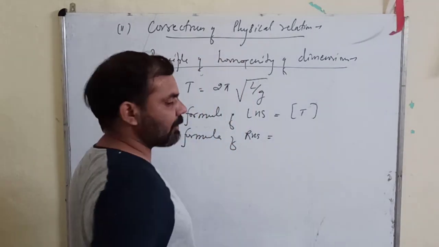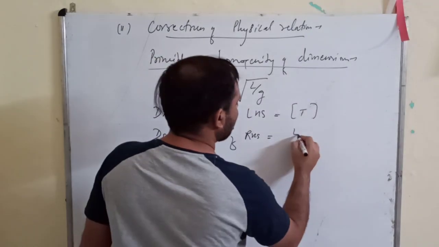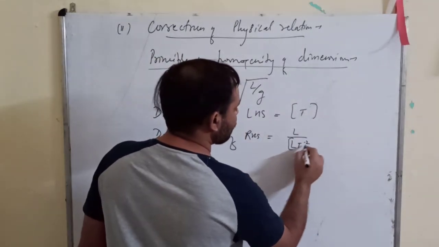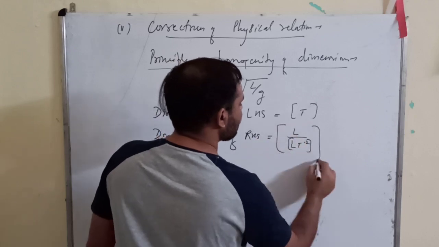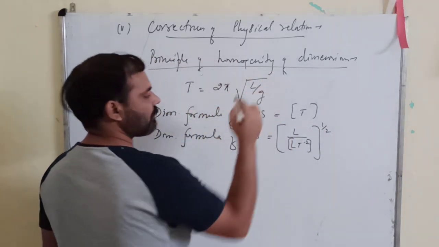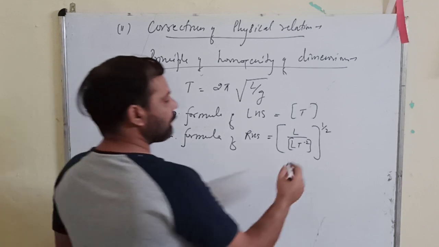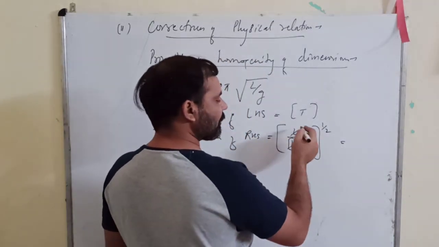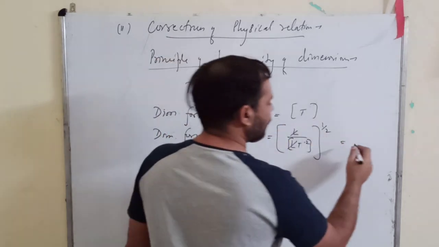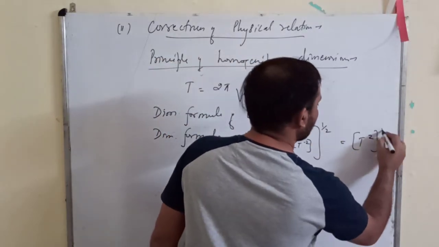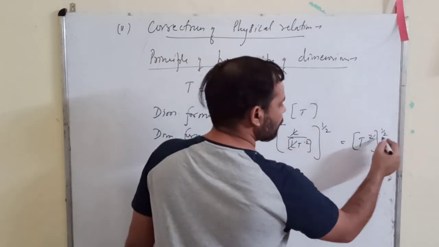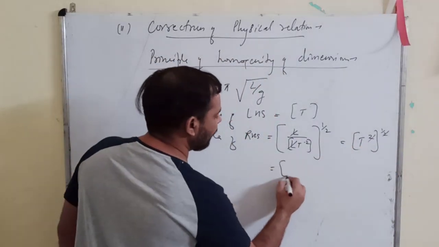You can write like this: L, length is L, and G is acceleration due to gravity, LT^-2, and the power is half. You have a square root. Now this L and L will get cancelled, and T raised to the power minus 2 will become T raised to the power plus 2 at the numerator, and the power is half because you have a square root. Now this square and half will get cancelled, and you are getting how much?